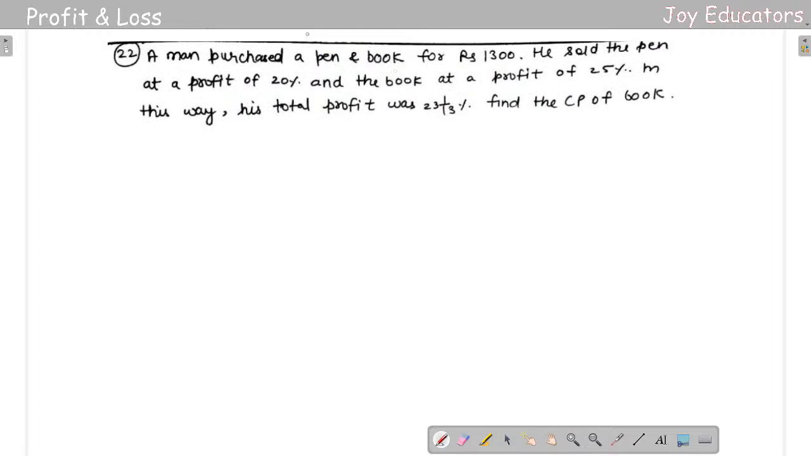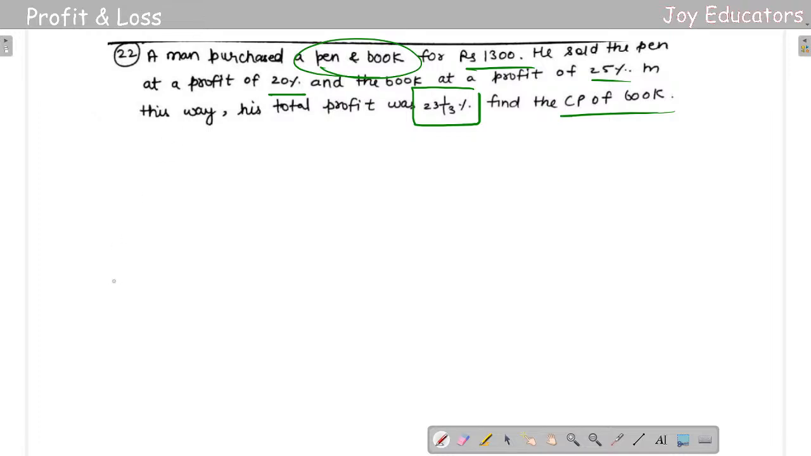So a man purchased a pen and a book for 1300 rupees. He sold the pen at a profit of 20% and the book at a profit of 25%. In this way, if his total profit was 23 1/13%, find the cost of the book. So it's going to be really simple, right? See, simple thing.